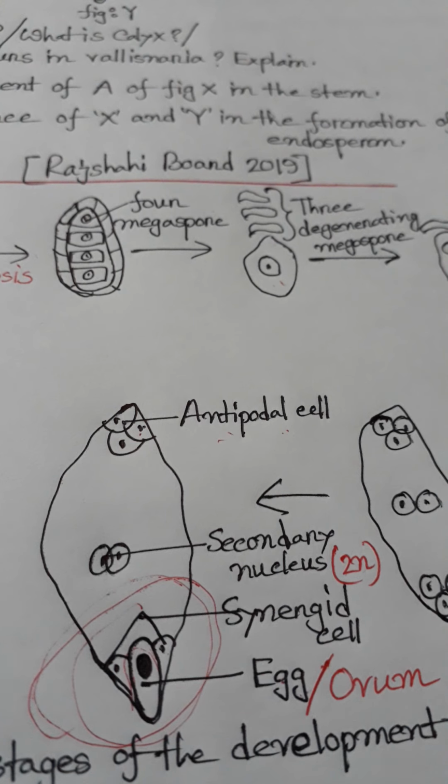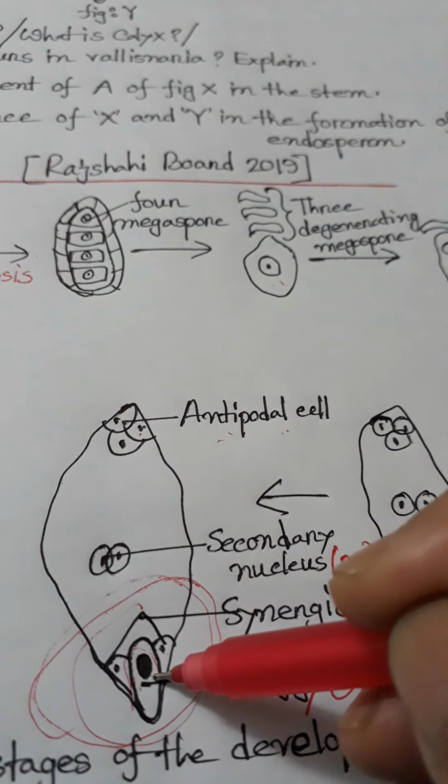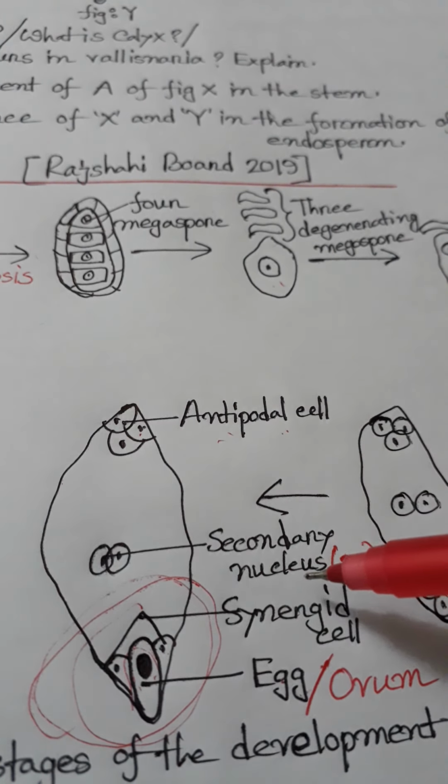There is the fusion of a male gamete with an egg, and the fusion of another male gamete with the secondary nucleus. Here one male gamete fuses with the egg and one male gamete fuses with the secondary nucleus.